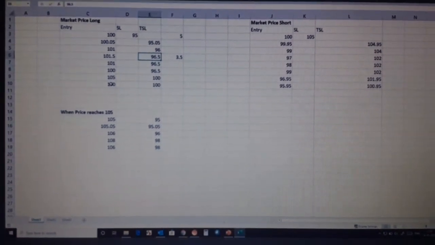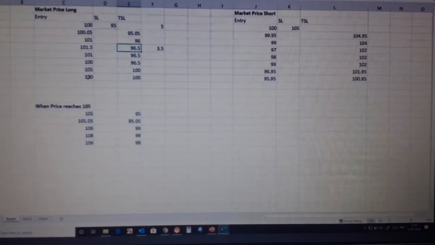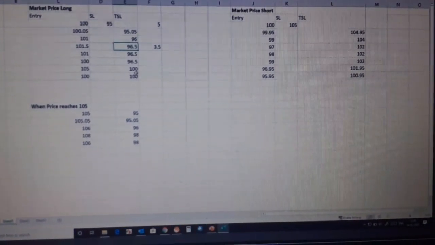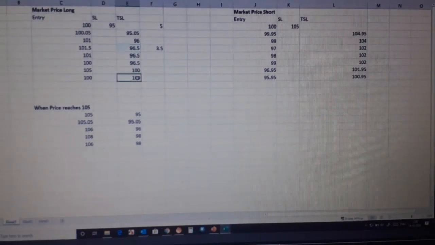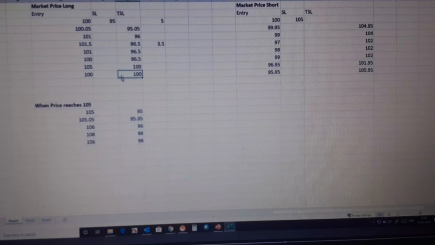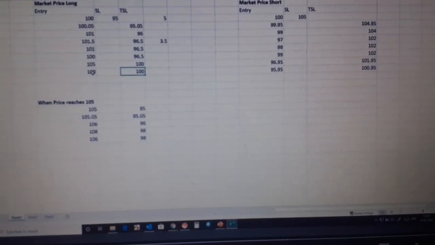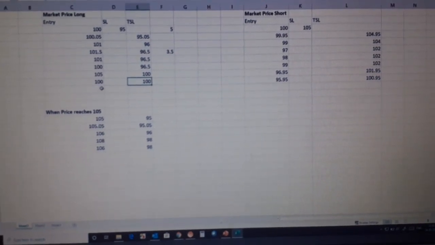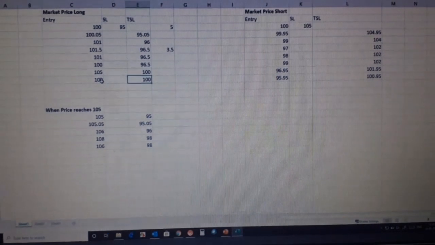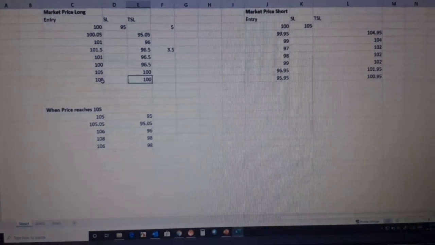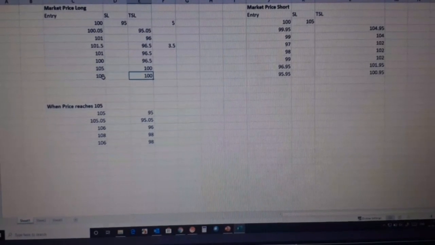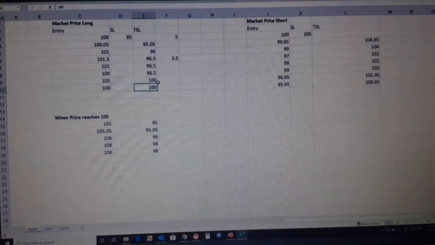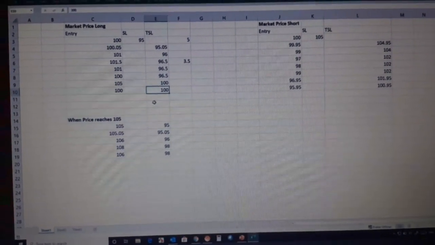Now again, the disadvantage over here is that because your trailing stop loss has moved to 100, you got stopped out over here, or you ended up at break even, because you bought at 100, you sold at 100. But after the price reaching 100, you getting stopped out, your trailing stop loss getting hit, and now if the price turns here from 100 and it goes on to hit your target, you will be missing this opportunity, because your trailing stop loss had taken you out of the trade.